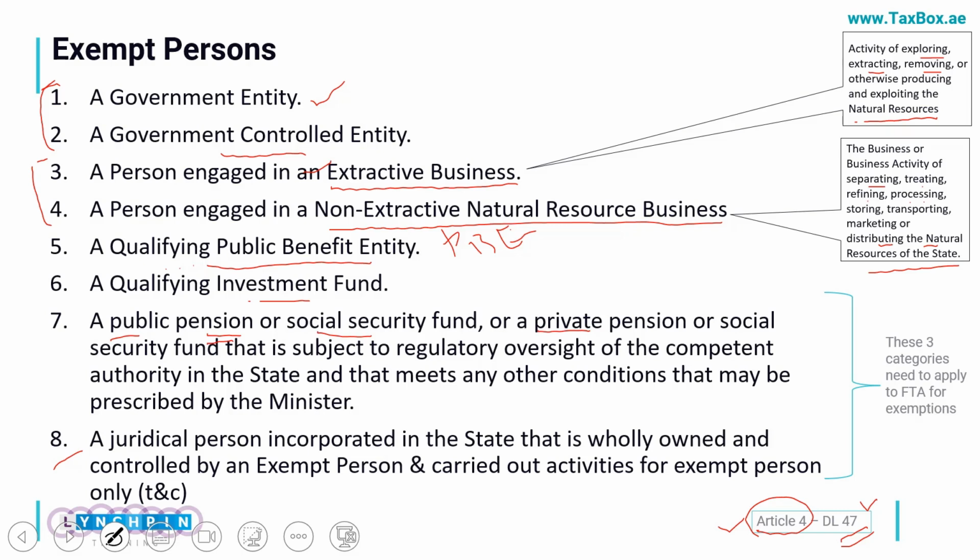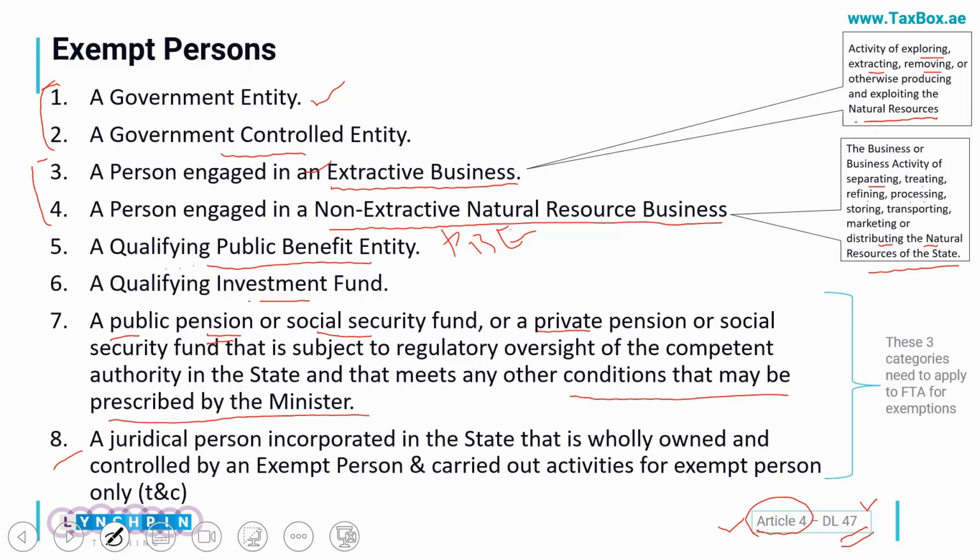One thing very important here: as opposed to the VAT law, in corporate tax we will see many areas where it says the conditions may be prescribed by the minister. So we are expecting that in corporate law we will not be getting executive regulations, rather we will be getting many cabinet decisions based on which the law would be further explained.